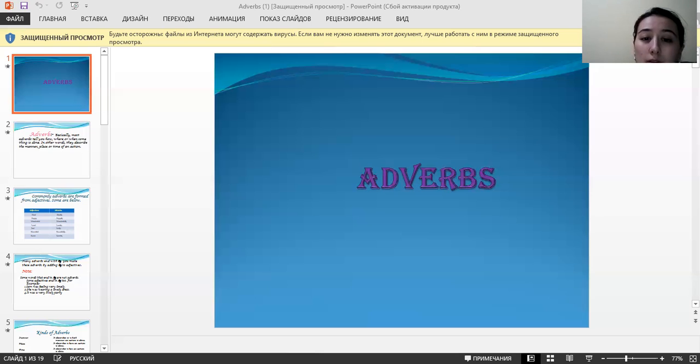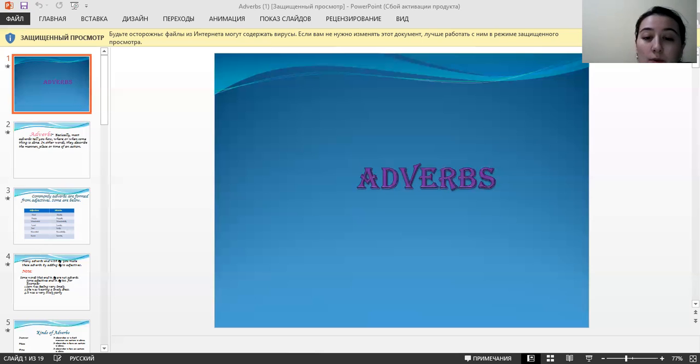For example, the word lonely: Sam was feeling very lonely. Lonely is an adjective here. So pay attention, it ends with -ly, but still it is an adjective. She was wearing a lovely dress. Lovely is also an adjective. It was a very lively party. Lively is also an adjective because it just describes a noun here.